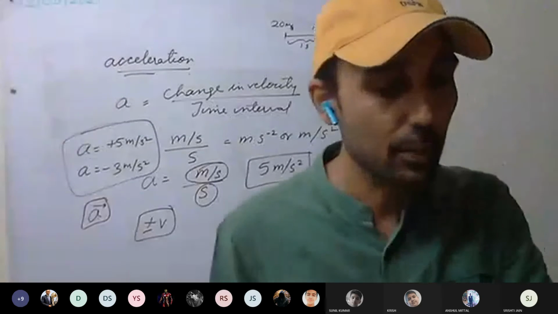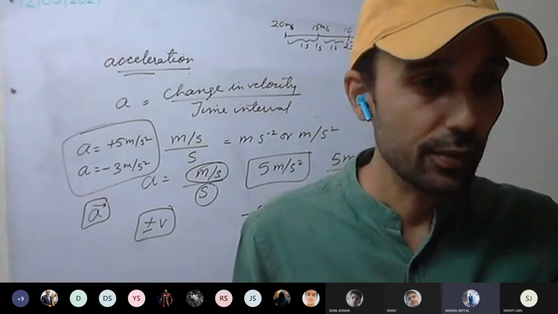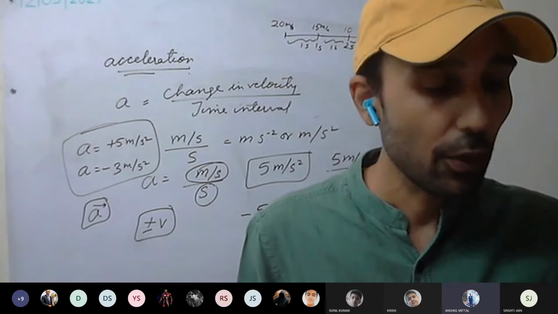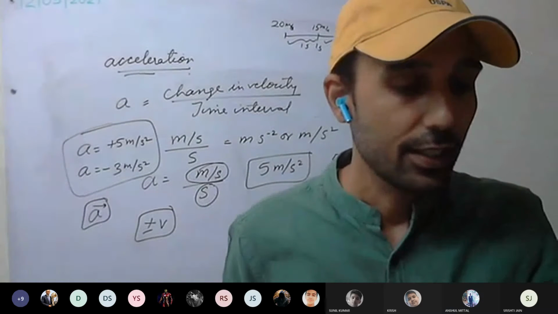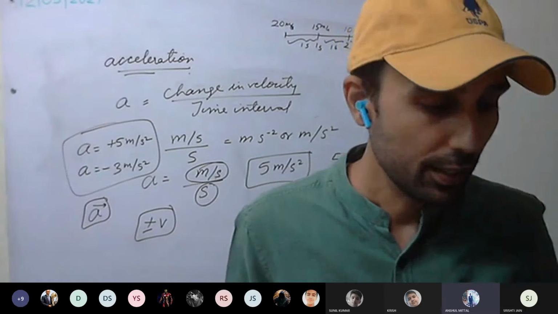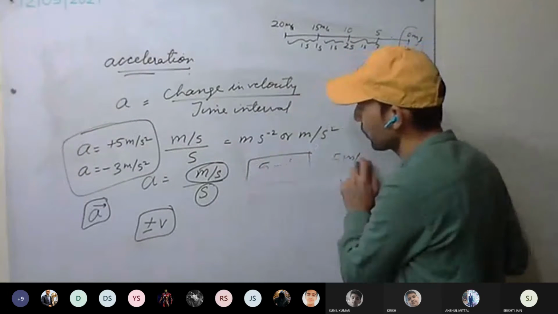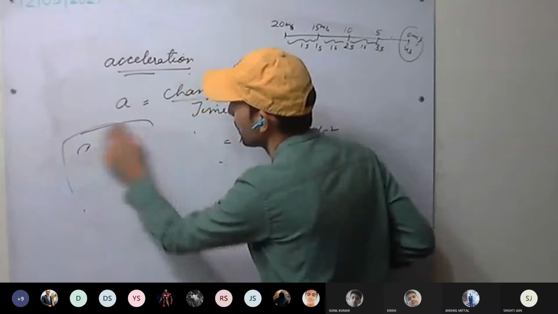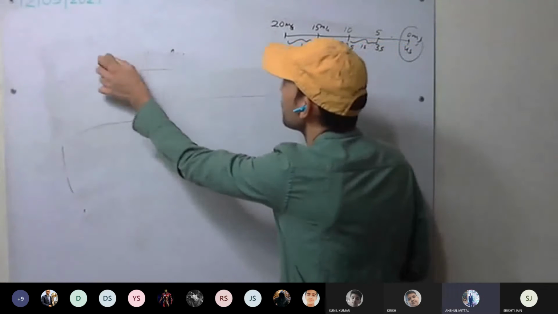And next, given in the pink box, it's very important. You can write important there. The acceleration of a body does not determine its direction of motion. That is very important. Read it properly. One more thing I have to do, that is a equal to v minus u upon t, which we'll discuss tomorrow. Some portion I have left that we are going to discuss tomorrow.